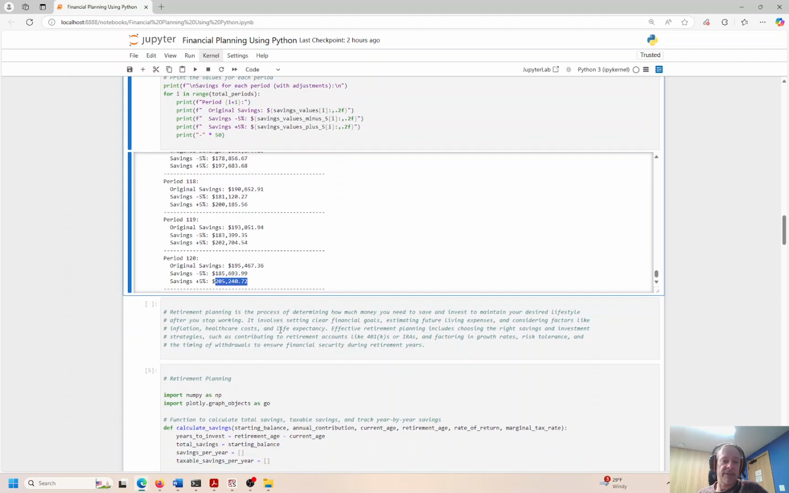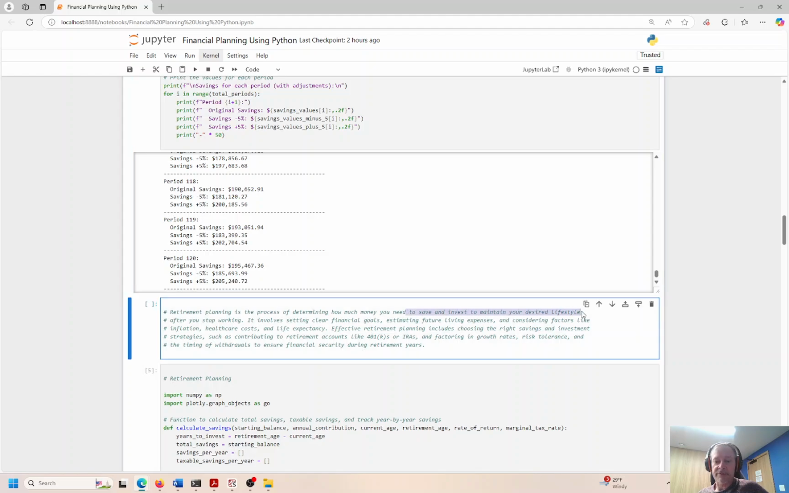So retirement planning is just straight up comprehensive retirement planning. Like we touched on budgeting, we touched on investing. Retirement planning is somewhat similar to those, but a little bit different, right? We basically need to save money to invest in the future to be able to accommodate the lifestyle that you want to engage with after you stop working, right? So it involves setting clear financial goals, estimating future living expenses, and considering factors like inflation, healthcare costs, life expectancy, and so on and so forth.